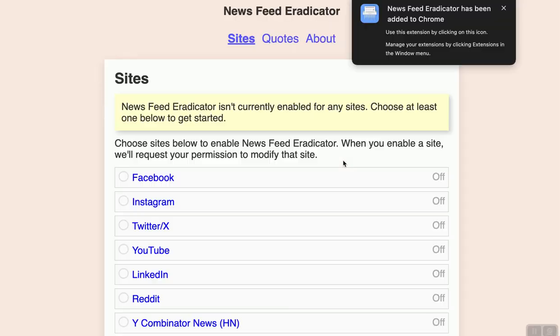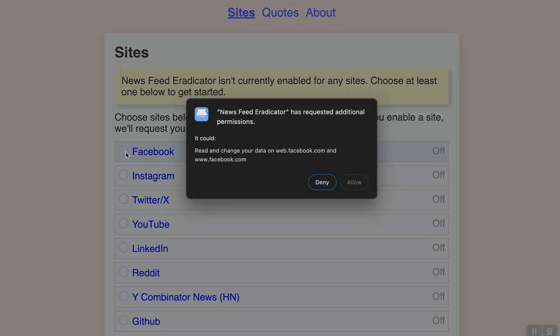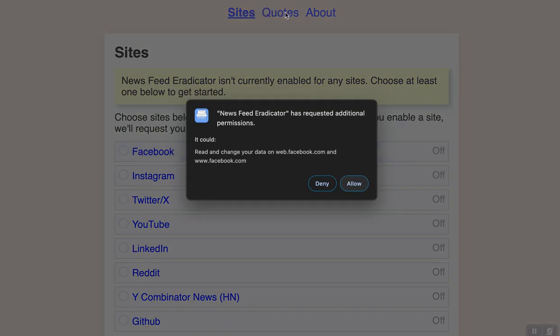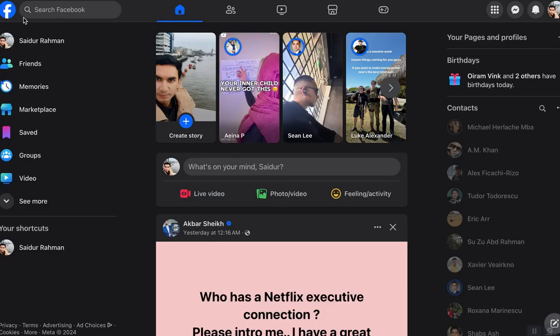So this link is for Google Chrome, and it will open a new tab, and you'll see you can even use the same tool to eradicate other social platforms. So in this case, we're going to select Facebook, and then in this pop-up, click on allow. Now let's go back to Facebook and reload.